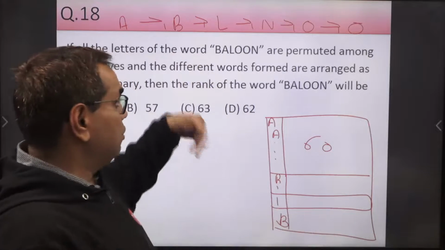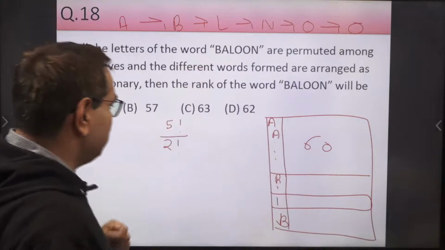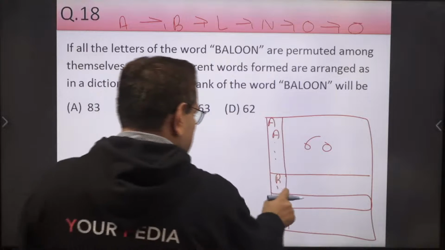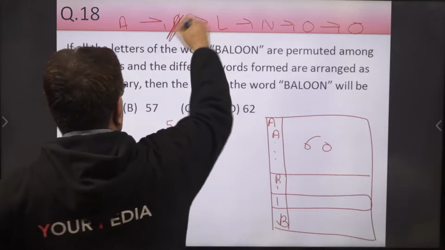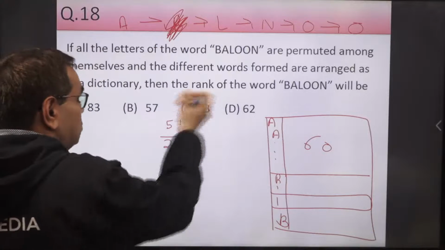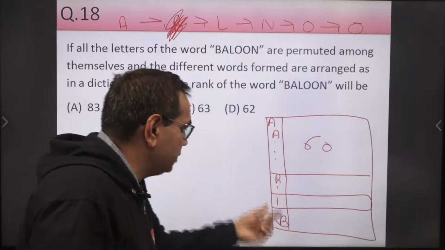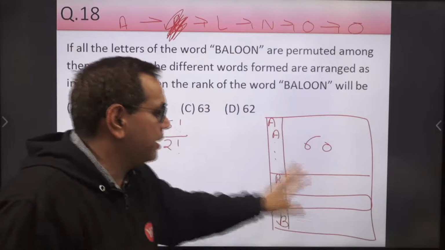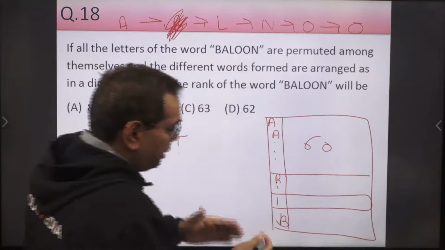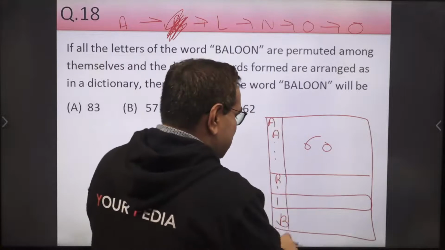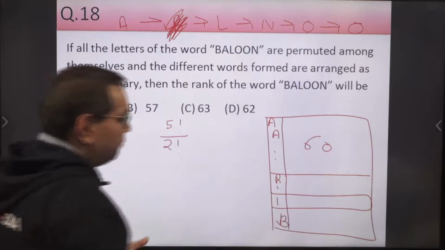We need not count words starting from any other letter now. So this B is fixed. We are fixing B here, so this will not be used further, because our word must start with B, and it will stay at the start within this block. It will not move anywhere now. Now tell me, in this block, all these words are starting from B. The words which will come at the top will start from which letter?